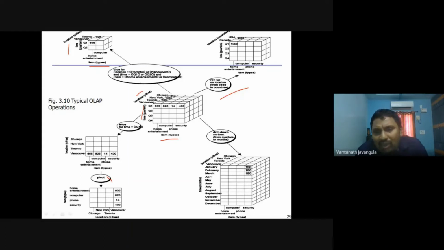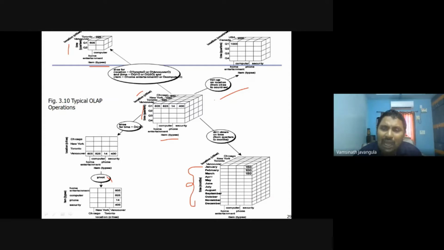So here I have the drill down operation. What is drill down operation? What I want is, I have information only in terms of quarters, but I need month-wise data. For that, I am performing the drill down operation. Drill down means going to specialization, a more detailed level. So here quarters is divided into January, February, March, April, like that. So I have my data month oriented. This is called drill down. Drill down operation is the reverse operation of the roll up operation.